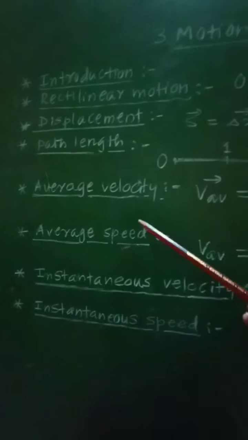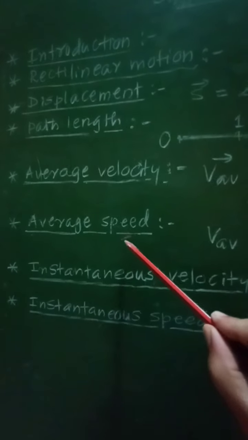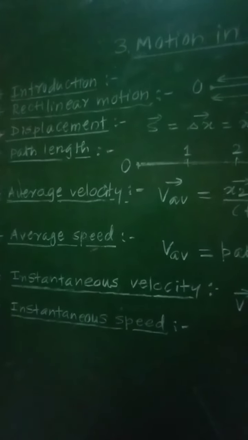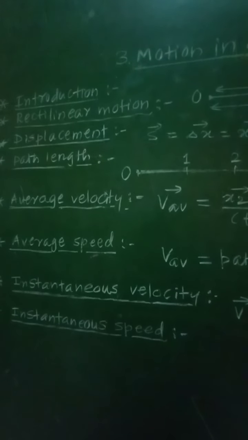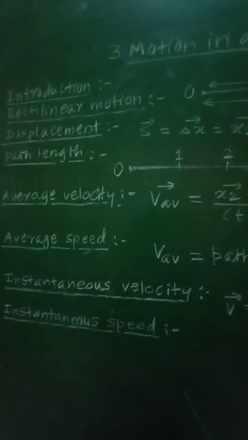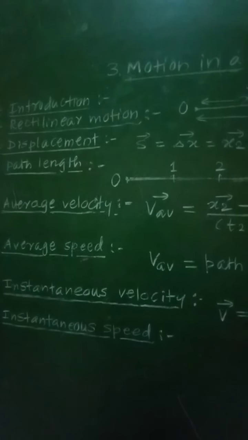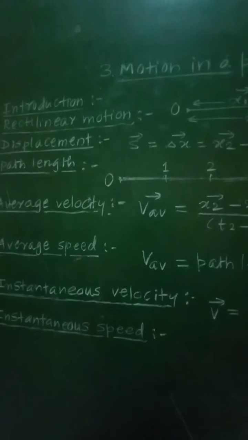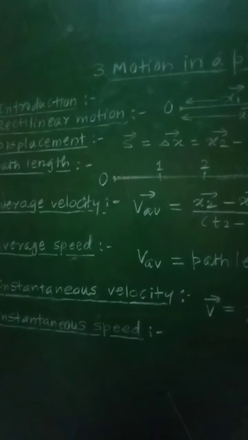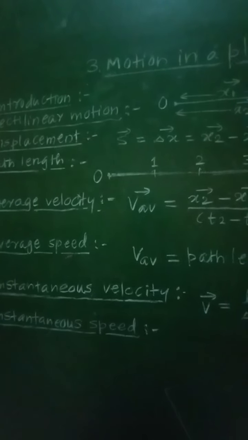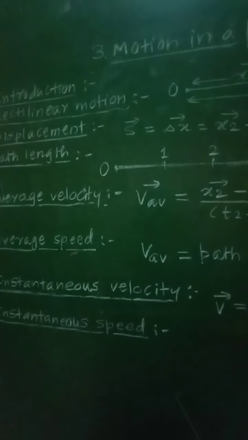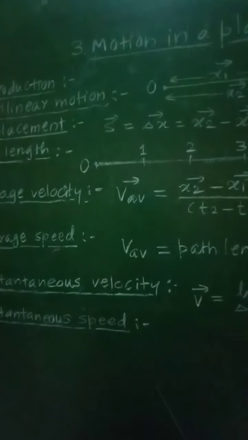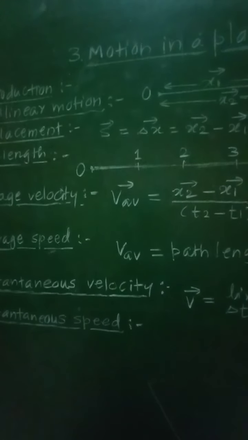Similarly, what is average speed? Instead of average velocity, what is average speed? It is defined as the ratio of the total path length traveled during the time interval over which the average speed is being calculated to the time interval.